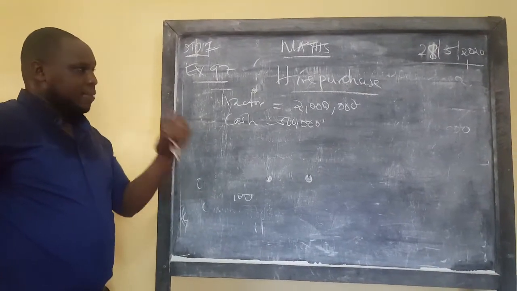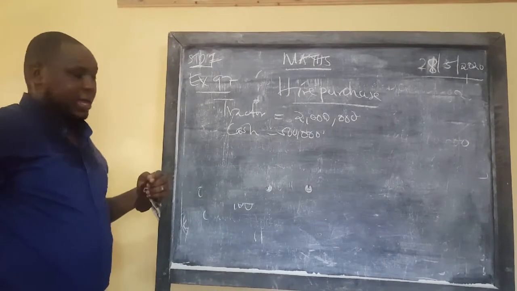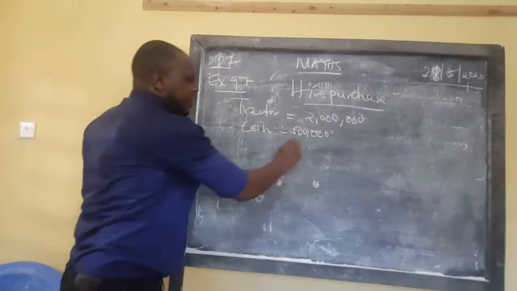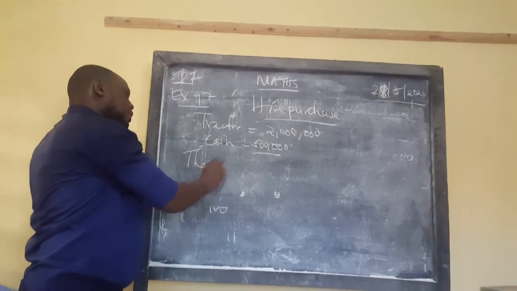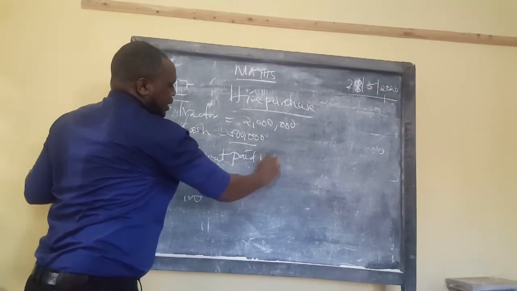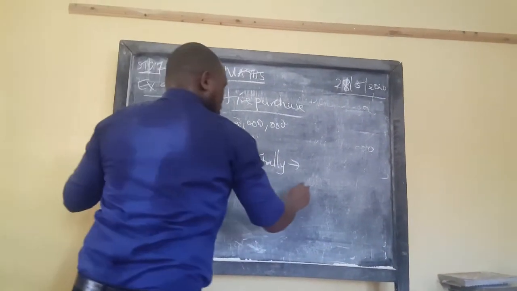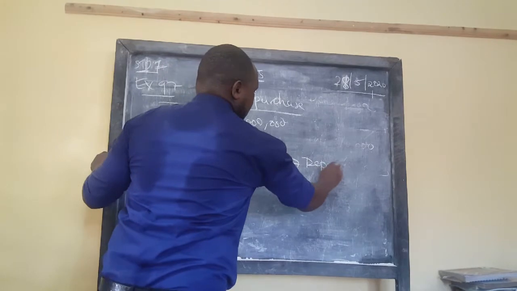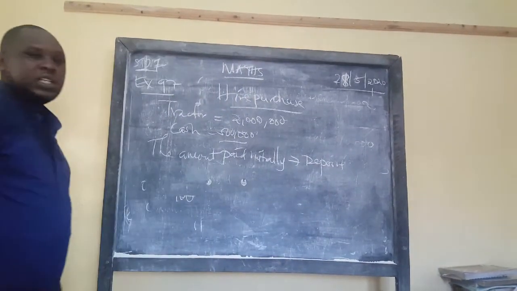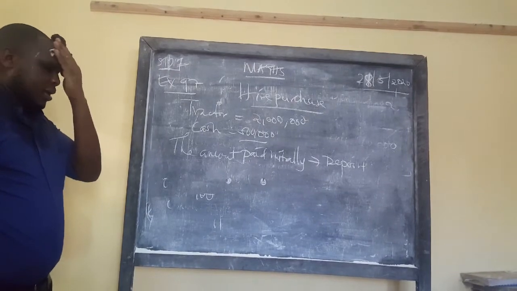So you are given the item, and you pay some amount. The amount that you pay, this 500,000, the amount paid initially, meaning when you pick the item, is what we call the deposit. You give out some money before you take the item.